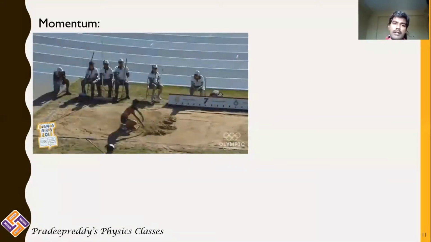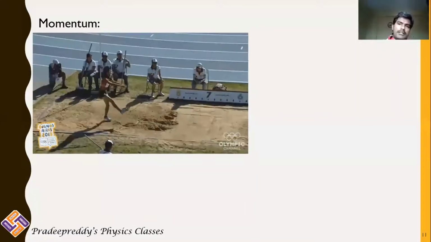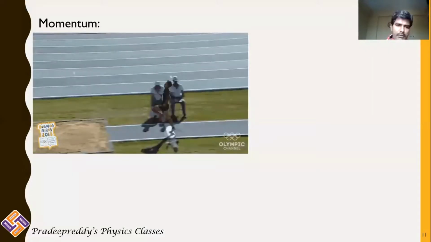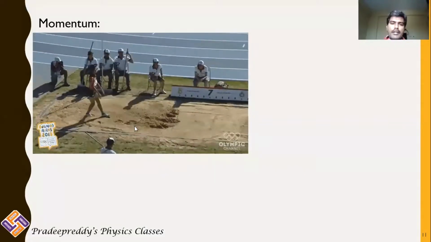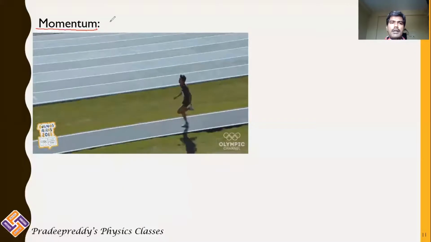He starts to run from a longer length and takes a long jump. So what is happening in this case? When the body is in motion, I want to define one simple physical quantity named momentum. Momentum is denoted with P. Moving bodies, moving objects possess momentum.